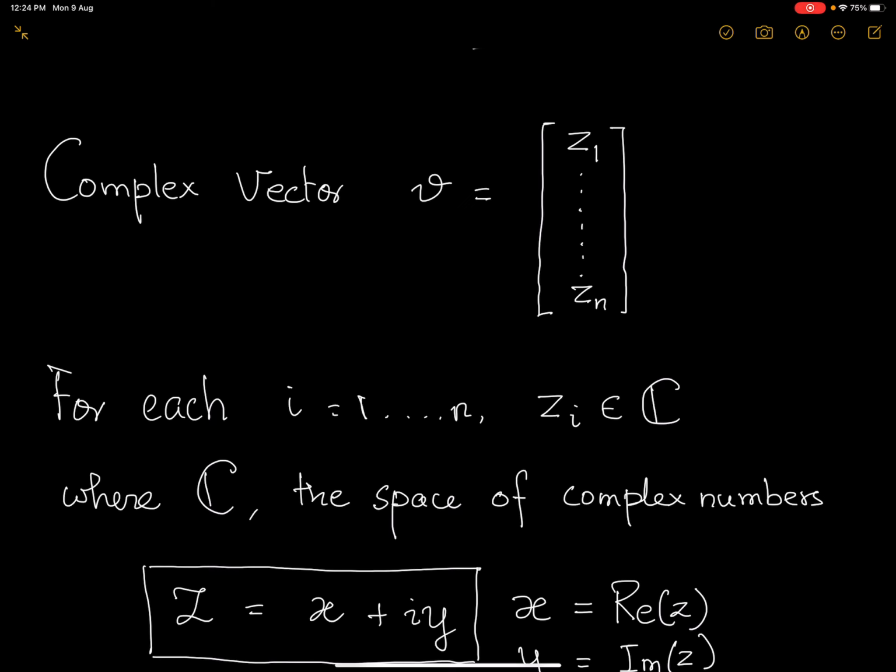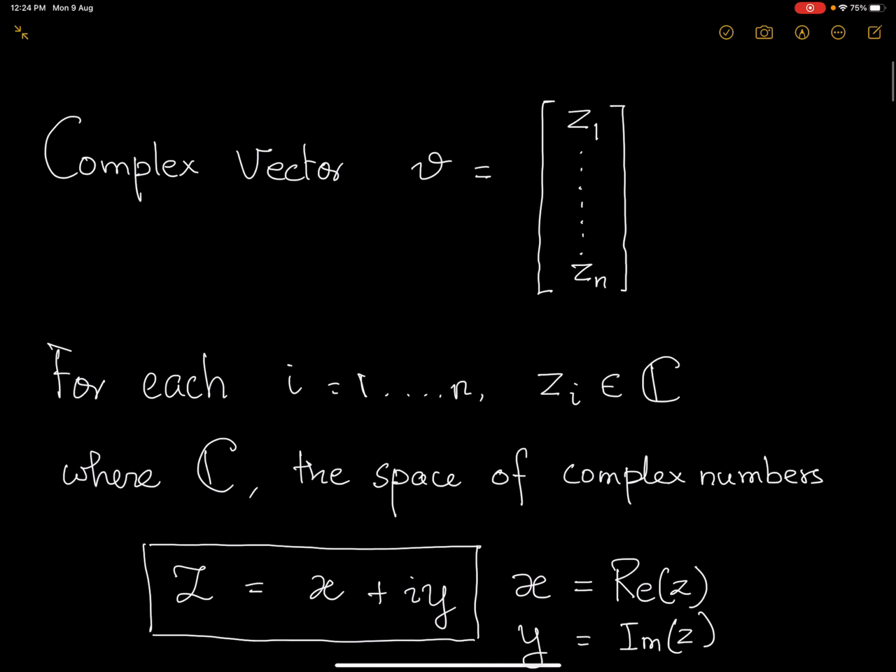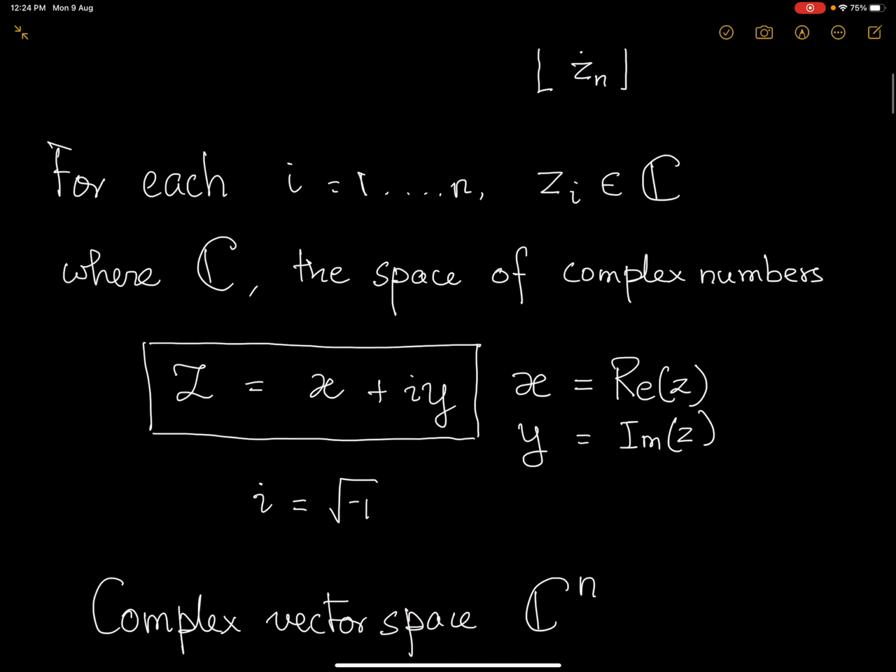Now you see what I have written here is that V has components z1 to zn, where each zi is in C. Just for you to recall, the space of complex numbers consists of numbers of the form x plus iy, where i is root over minus 1. x is called the real part of z and y is called the imaginary part of z. I am assuming that viewers of this video have some familiarity with this very basic concept of a complex number.